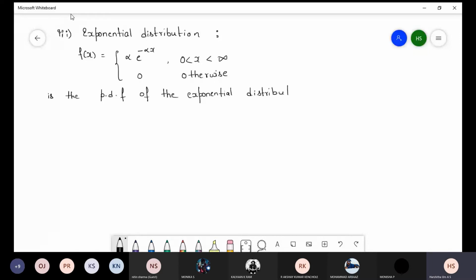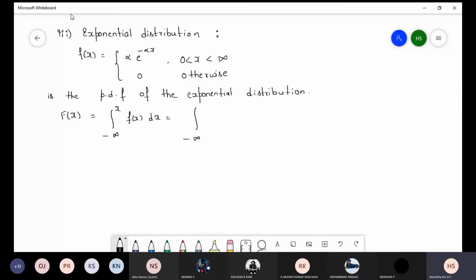Here also, the question they asked is in the form of the cumulative distribution function. So we have to write the cumulative distribution function formula. F of x is equal to the integral from minus infinity to x of f of x into dx.